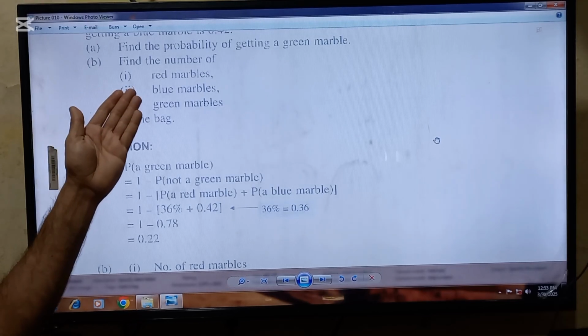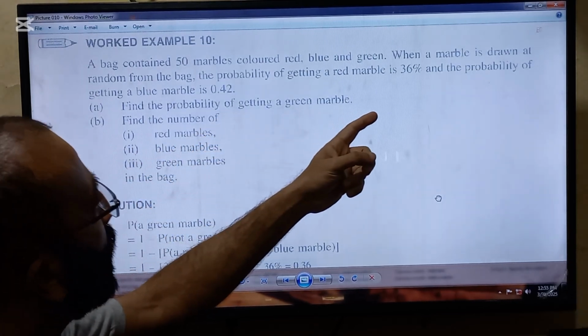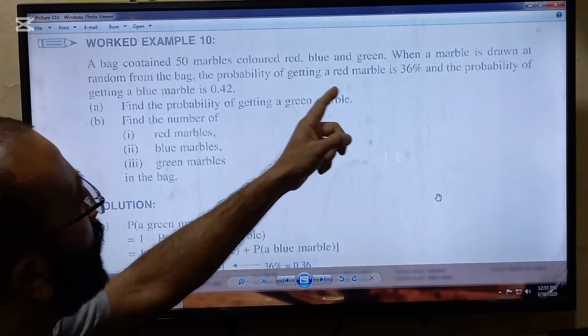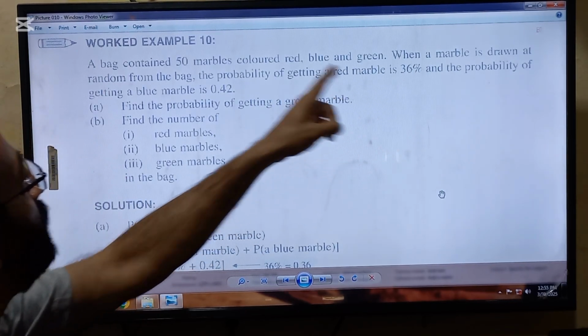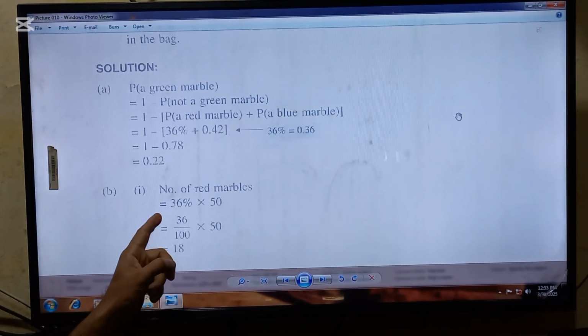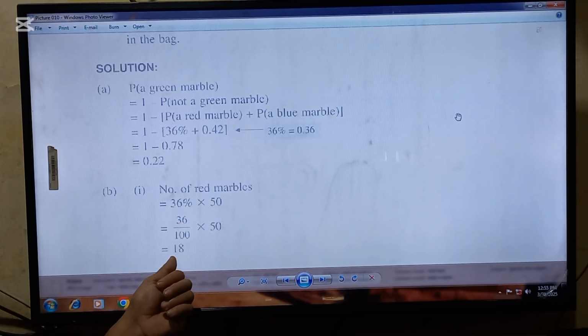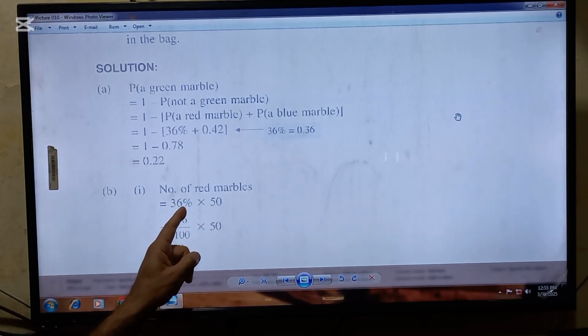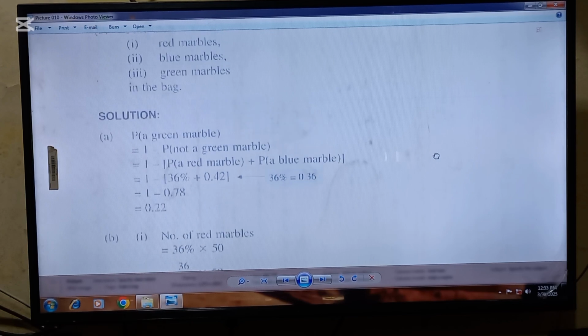Okay, second requirement is to find the number of the red marbles. So look here, there is a 36% probability of getting a red marble. So it means 36% of 50 will be equal to the number of red marbles. After solving it, you will get an answer of 18. Remove the percentage sign, and after removing the percentage, you will have to put 100 in the denominator. After cancellation, you will get the answer of 18.